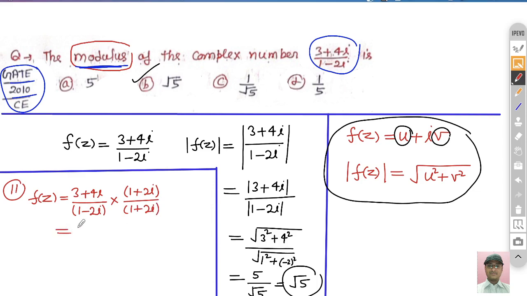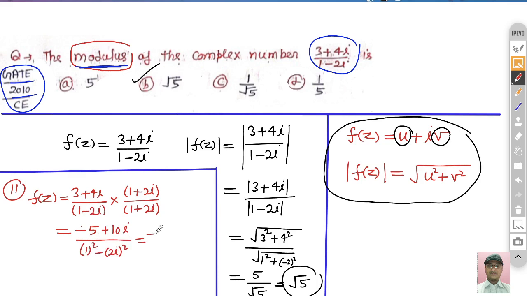Once you multiply in the numerator and simplify, multiplying these two, you will get minus 5 plus 10 iota. In the denominator you can see (a minus b)(a plus b), so a square minus b square, and minus b square means 2 iota square.